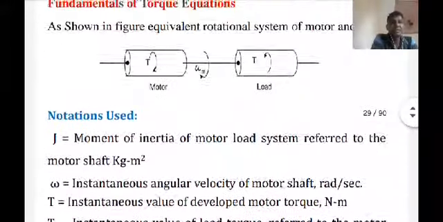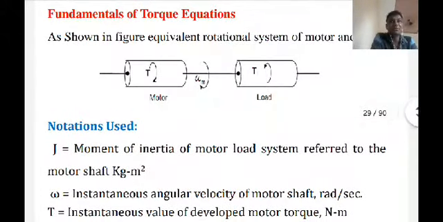For the dynamics of electric drives, we generally study the fundamental torque equation. Basically there are two machines, one is a motor and the second is a load. Both mechanical devices produce torque. The motor produces torque, known as motor torque, and the load produces torque, known as load torque. The motor torque is indicated by capital T, and the load torque is indicated by T subscript L.